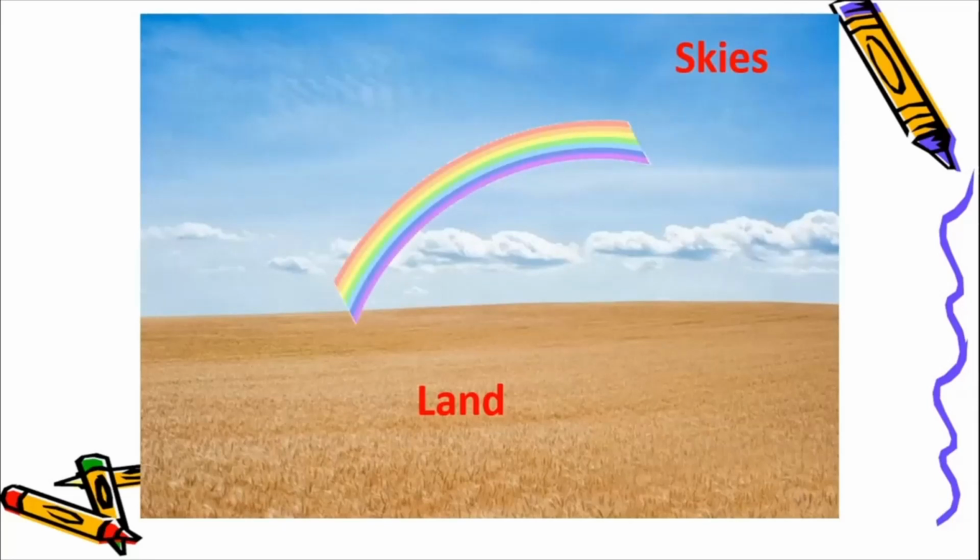Alright, so wasn't that a very interesting poem where the poetess says that the rainbow is like a road, or a path, or a bridge which connects the land with the sky. And she also feels that it is the prettiest of all things that she has seen.